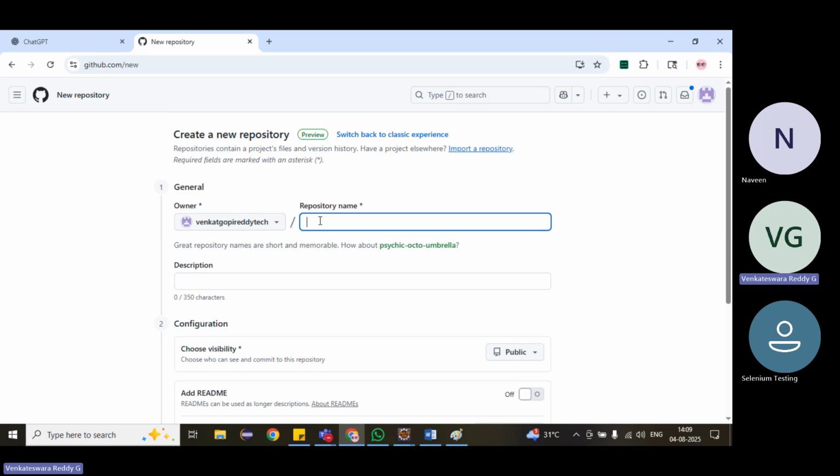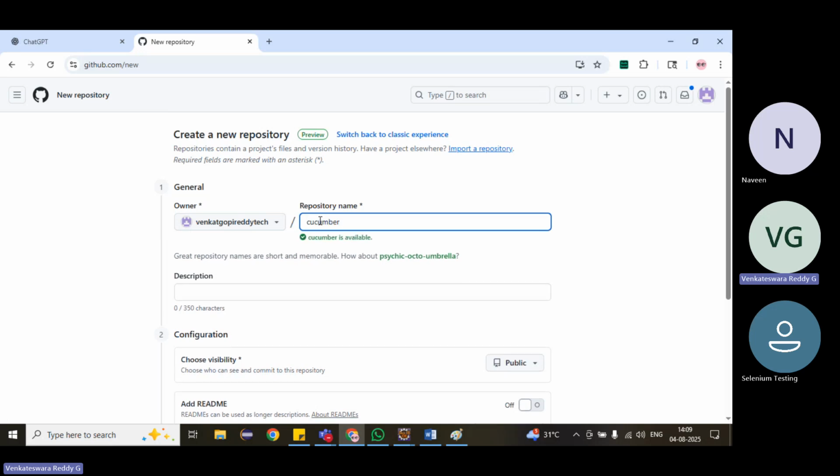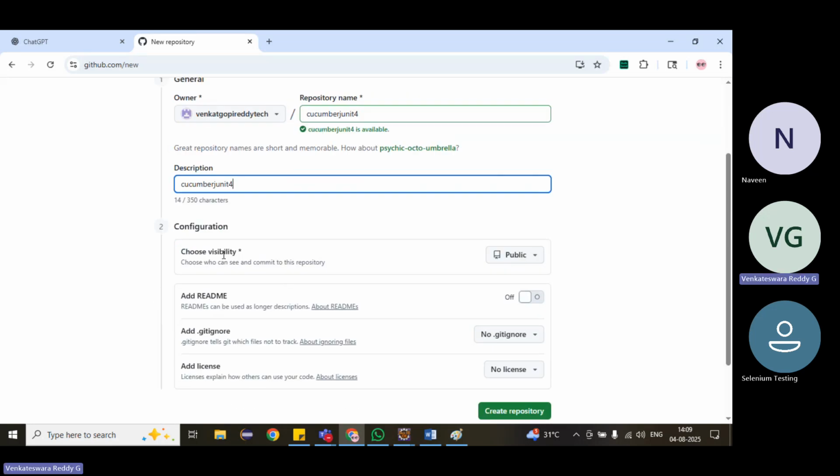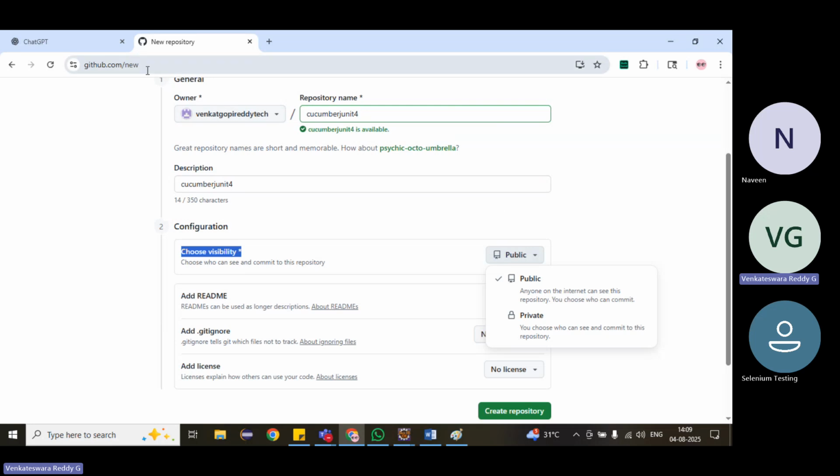Here we have to give the repository name. Let me create a Cucumber giant repository. It should be unique in your repository. Suppose you already have one with this name, it will say it already exists, so we just have to give a unique name. Then the description, where I can describe our project.